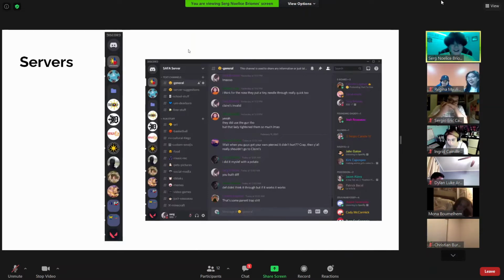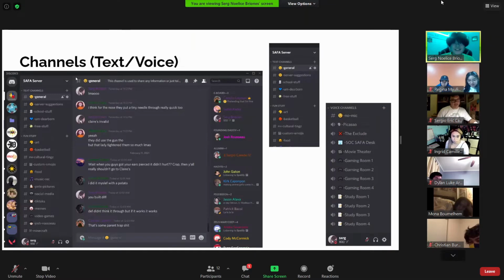Next up, the channels, to the right of the servers. Once you click on a server, this will change, but this is for the SAFA server. In the SAFA server, our channels and voice channels are organized accordingly.